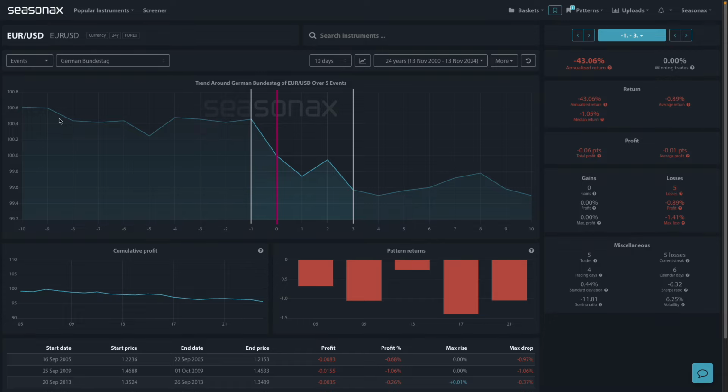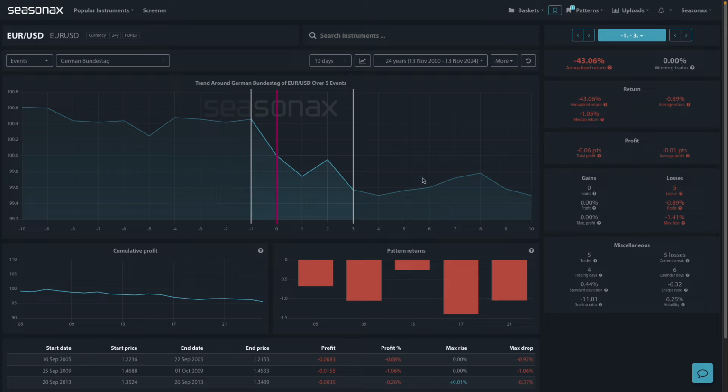Now, just using Seasonax's event feature, you can see the impact on the euro-dollar over the last 5 German elections over the last 24 years. Every one of them has resulted in euro-dollar downside from the day before to 3 days after the event.